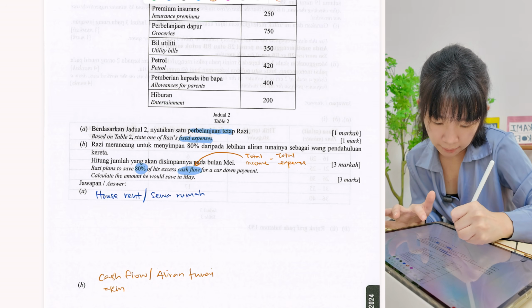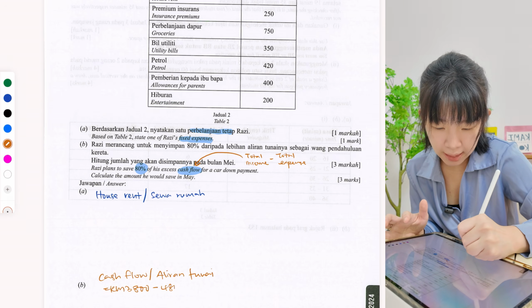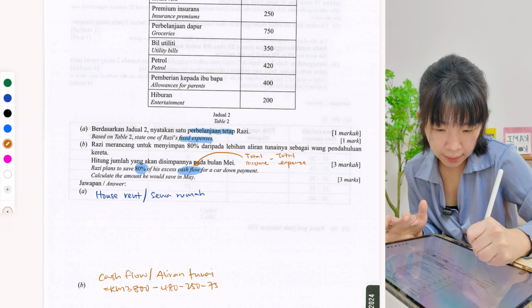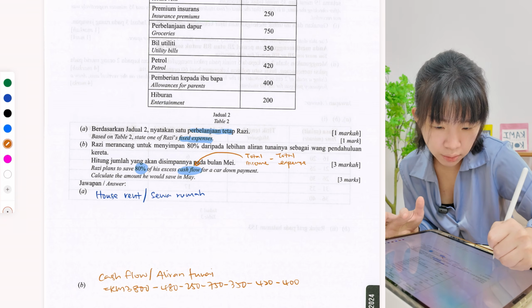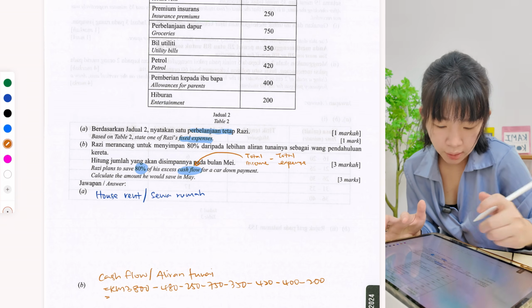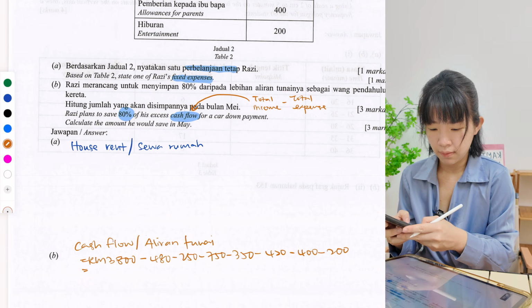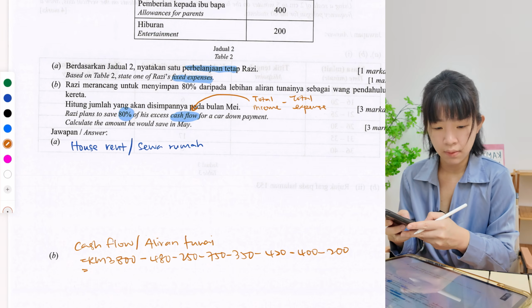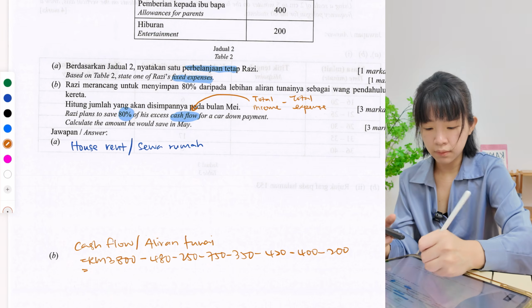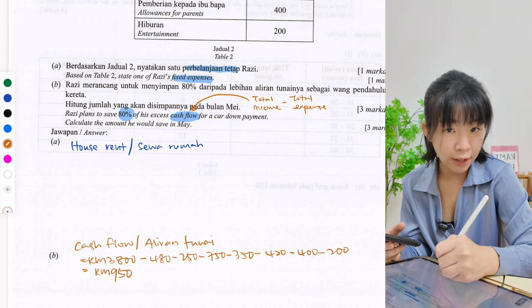We take income 3,800 minus 480, 250, 750, 350, 420, 400, and also the last one, 200. Let's calculate how much the cash flow is. So the cash flow left is 950, a positive cash flow.